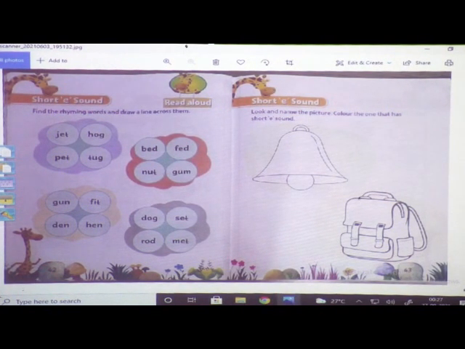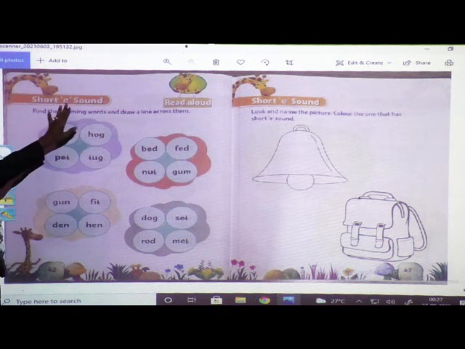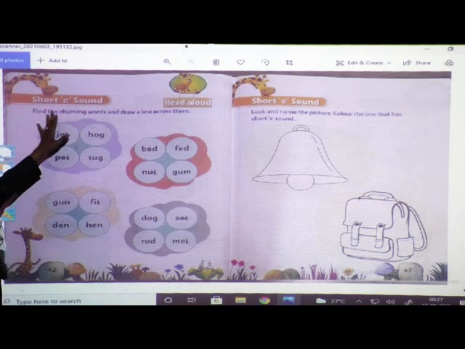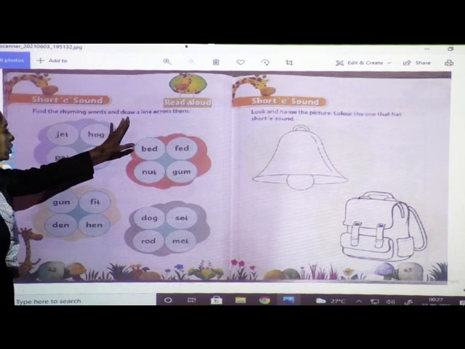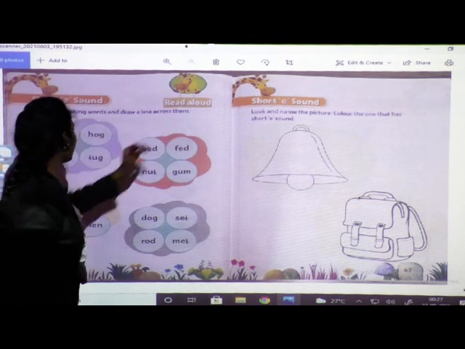If you will remember, in the previous session, short A sound we have solved. That was your homework. I hope you have completed that homework. Same way, you have to complete this. Short E sound. Find the rhyming words and draw a line across them.